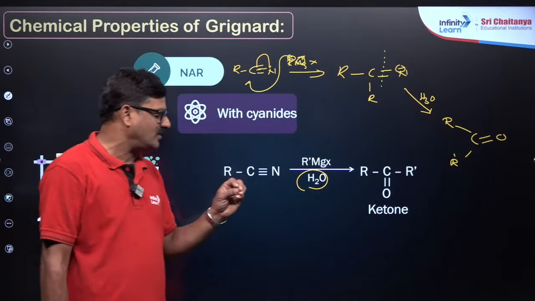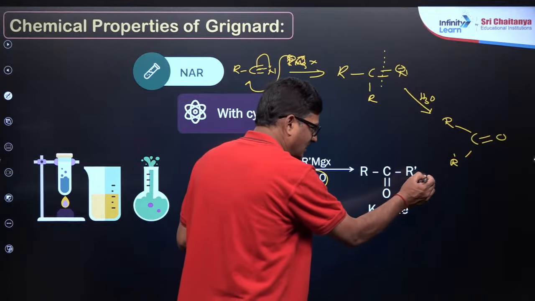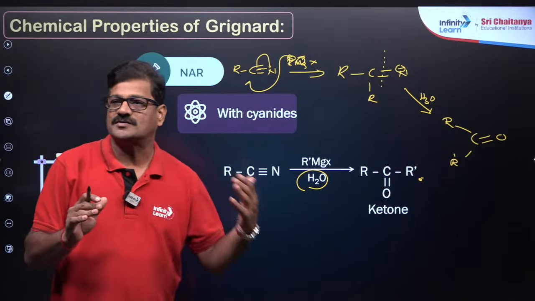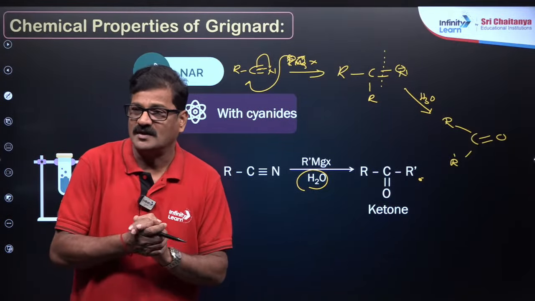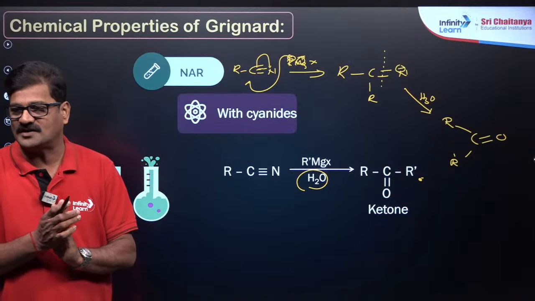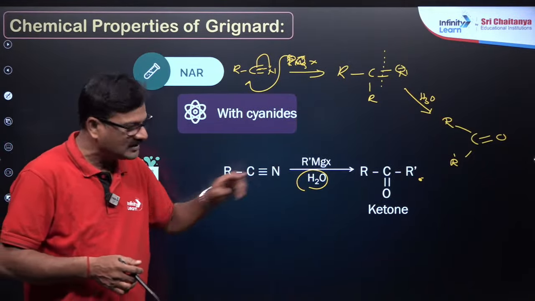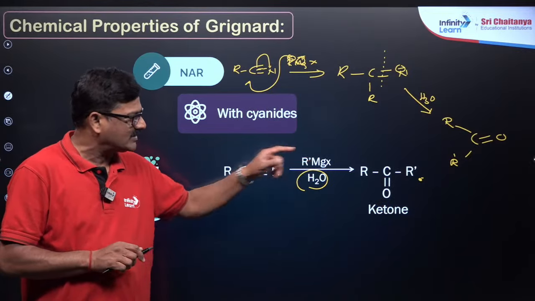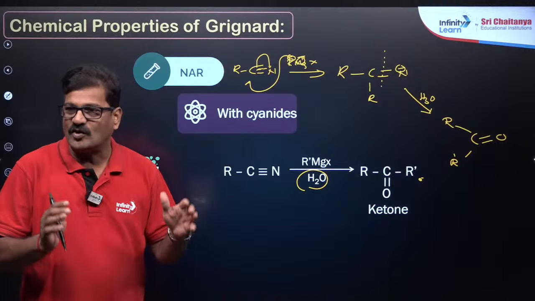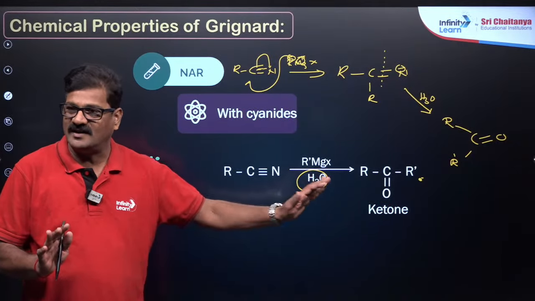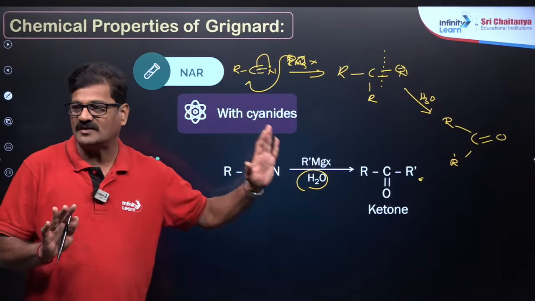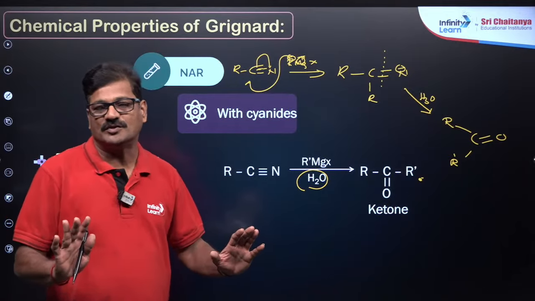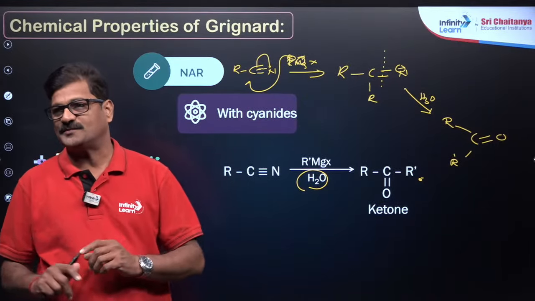So this is very important. You have to take the reaction to a full stop here. Otherwise, what will happen? The reaction is going to go further. Why? Because it is not actually logically possible, because the water is there. If we add excess Grignard reagent, the water is going to react with the leftover Grignard reagent and the reaction is going to stop at the ketone level. That is a logical point. Based on this logical point, one question has been asked in the 2026 NEET examination.